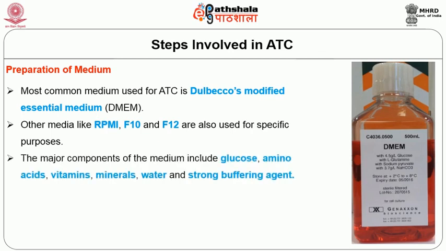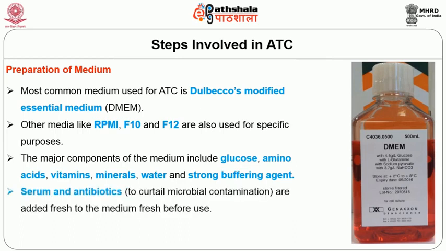The major components of the medium include glucose, amino acids, vitamins, minerals, water and a strong buffering agent. Serum, which contains several growth promoting substances, and antibiotics to curtail microbial contamination are added fresh to the required volume of medium just before use.